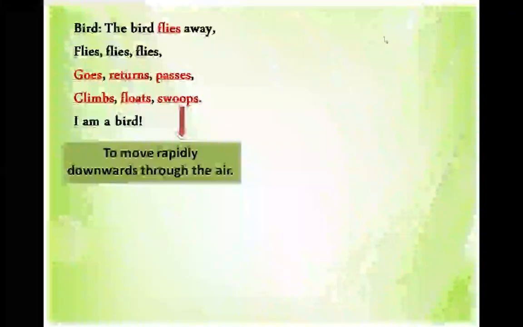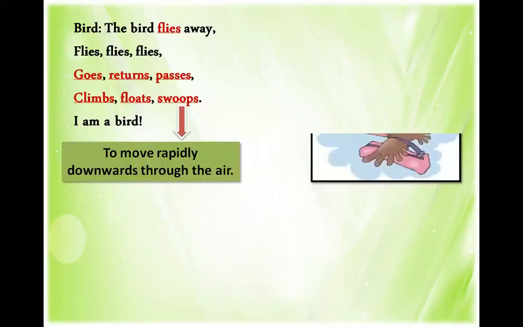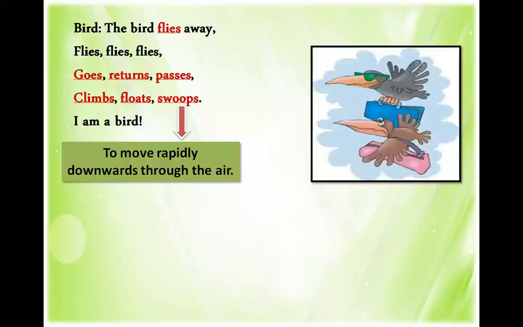Now the narrator talks about the bird. The bird flies away, flies, goes, returns, passes, climbs, floats, swoop. I'm a bird. When the climate changes, many birds migrate from one region to another.